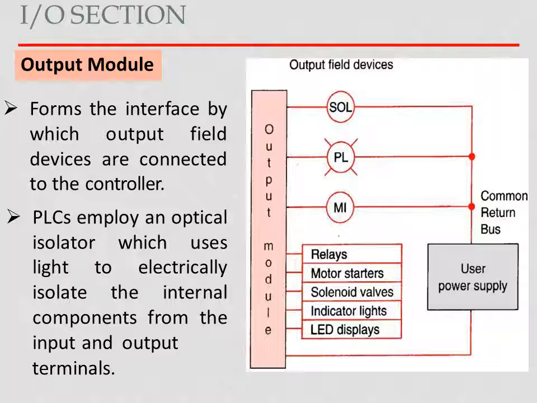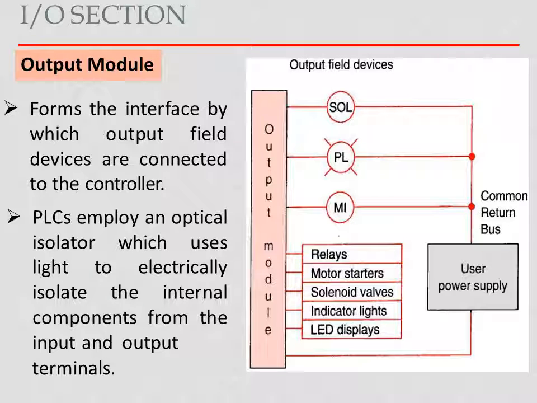Then the output module. The output module forms the interface by which output field devices are connected to the controller. PLCs employ an optical isolator which uses light to electrically isolate the internal components from the input and output terminals.